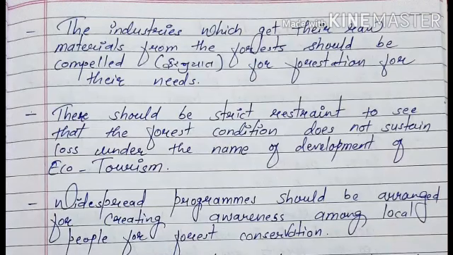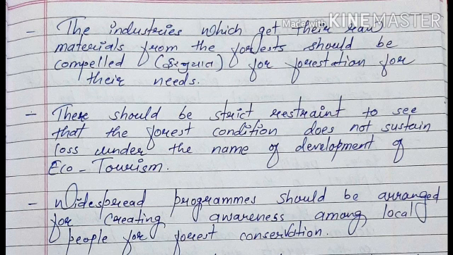The industries which get the raw materials from the forest should be compelled to do forestation for their needs. There should be strict restraint to see that the forest condition does not sustain loss under the name of development of ecotourism.